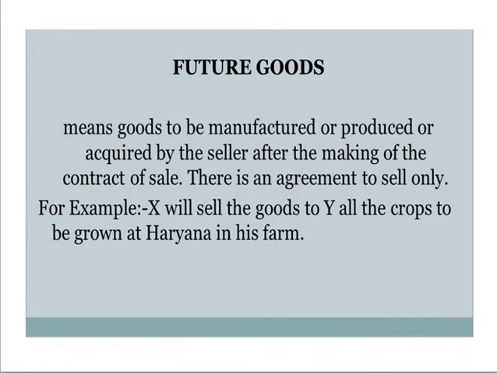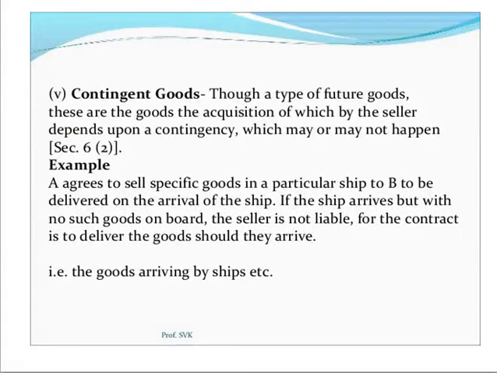And our last type is contingent goods. Contingent goods are a type of future goods, the acquisition of which by the seller depends upon a contingency which may or may not happen. That is, sometimes this might happen, sometimes it may not happen.